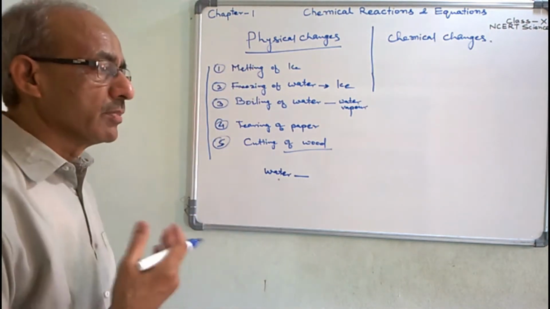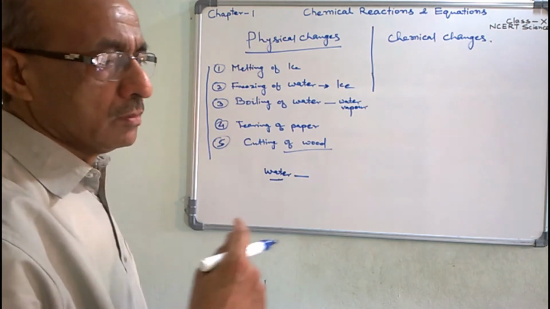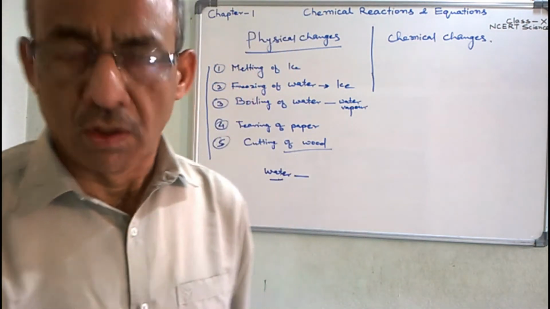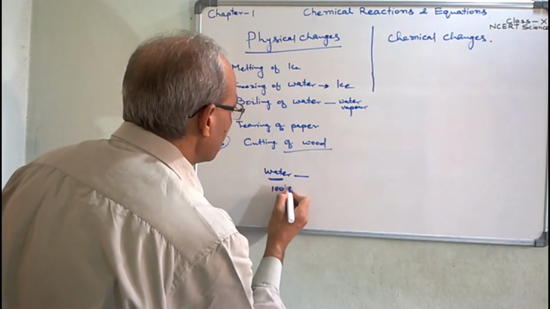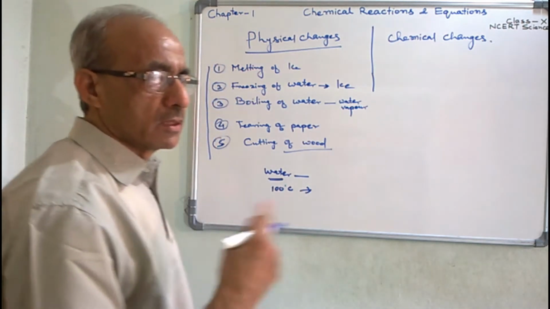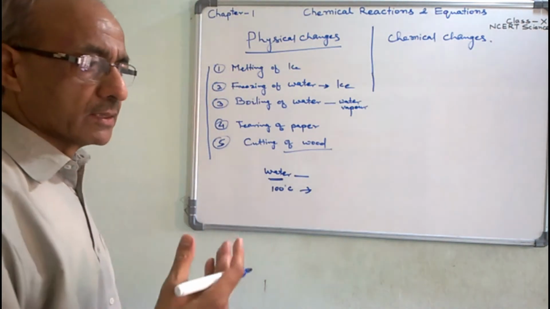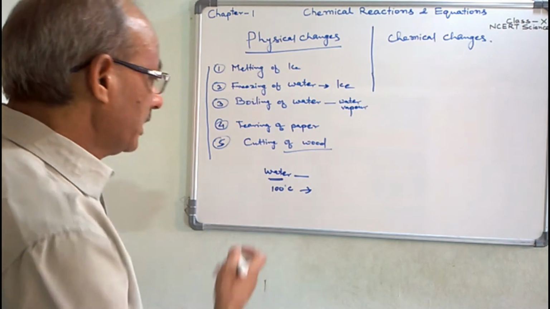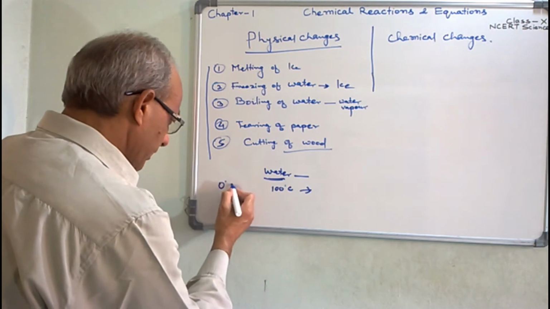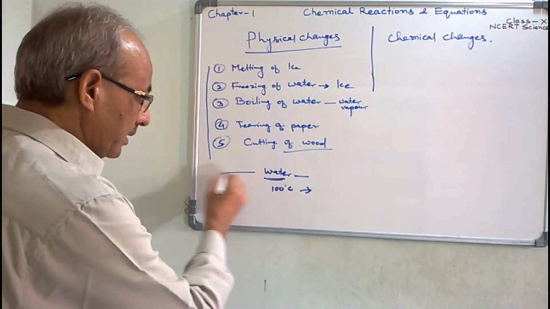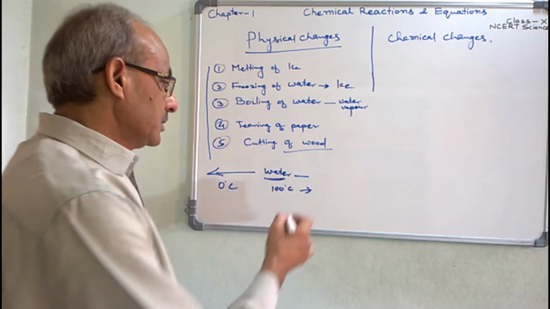When the temperature changes, the water converts into its other forms. When water is heated at 100 degrees centigrade, it changes into gaseous state, that is water vapor. When it is frozen at 0 degrees centigrade, it is converted into ice. That is called freezing of water into ice. So these are the three states.